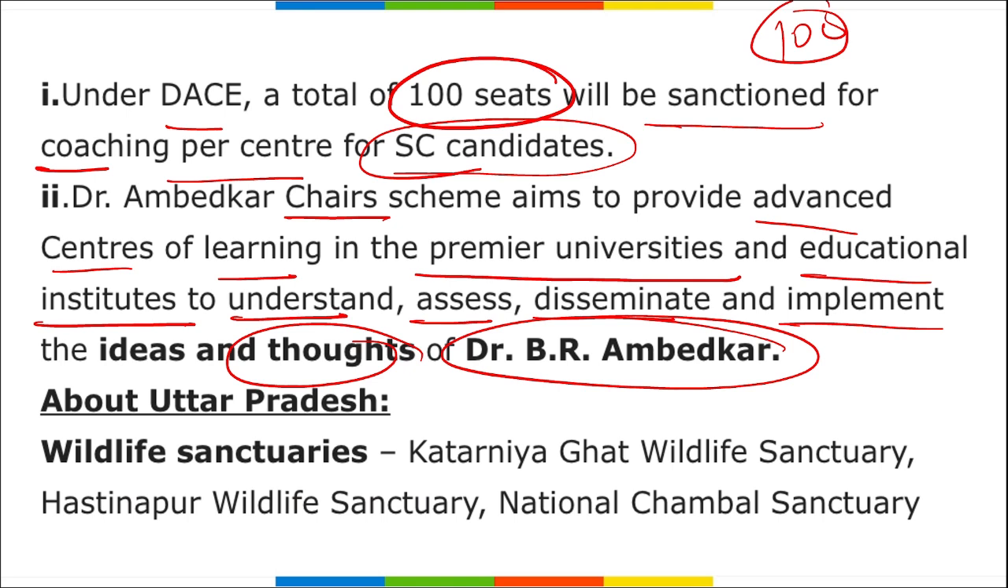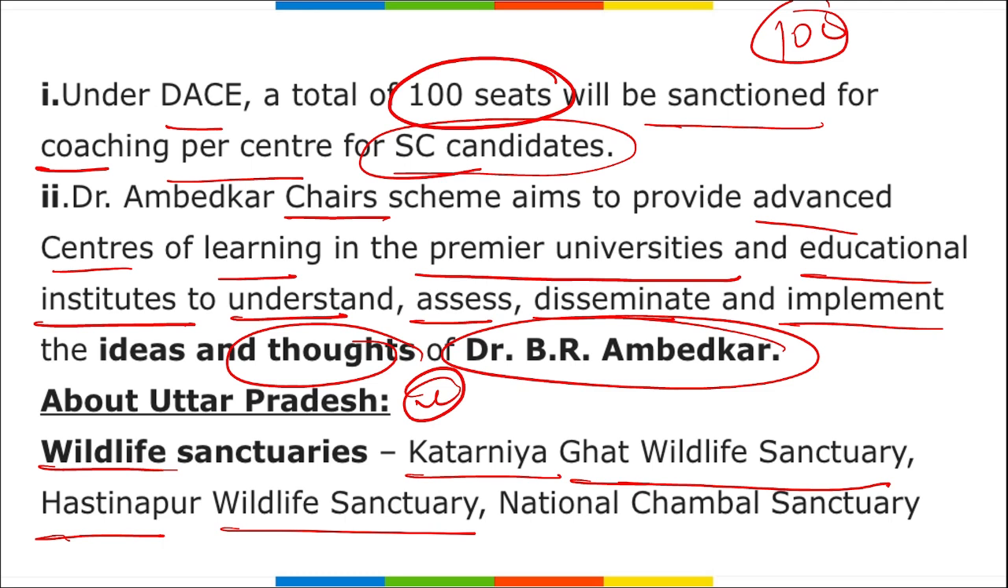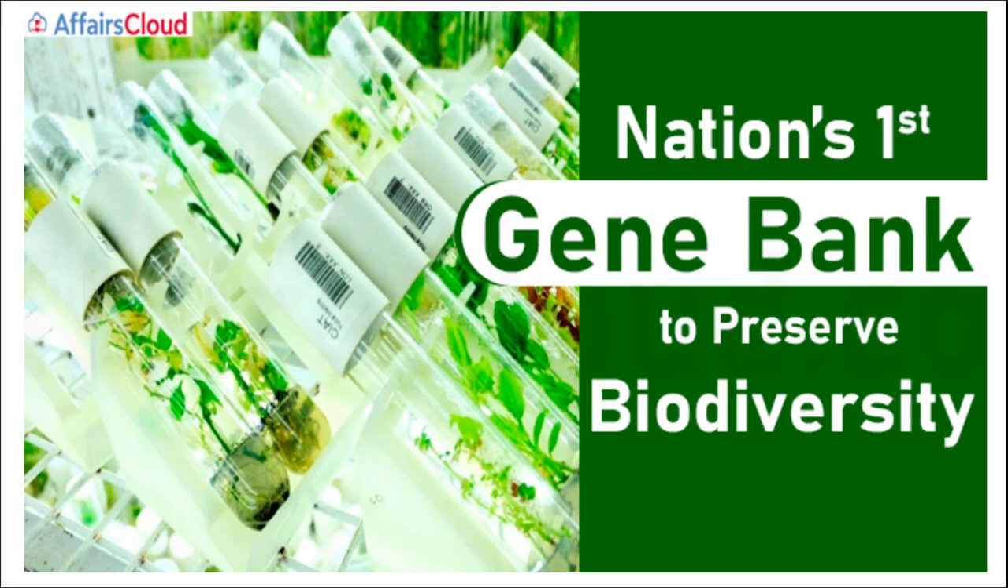This scheme aims to provide advanced centers of learning in the premier universities and educational institutes to understand, assess, disseminate and implement the ideas and thoughts of Dr. Bhimrao Ambedkar. If we are talking about UP, where this scheme was launched, some wildlife sanctuaries such as Katarnia Ghat Wildlife Sanctuary, Hastinapur Wildlife Sanctuary, and National Chambal Sanctuary are also located in UP.